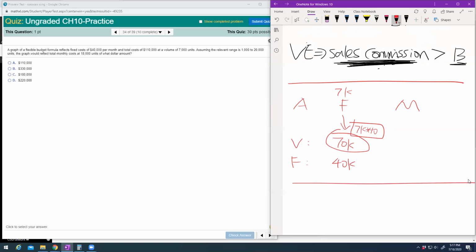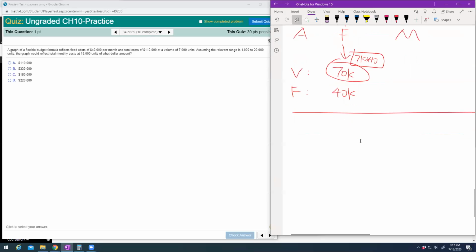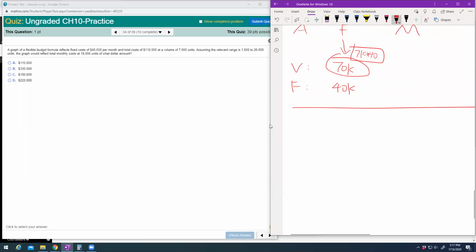So for our total cost now, your variable cost, when the volume is 7,000, will be 7,000 times $10 each. Now your volume is 18,000. So your total variable cost will be 18,000 times 10, which gives you 180,000. And your fixed cost will still be 40,000. So your total cost at a volume of 18,000 will be 220,000.